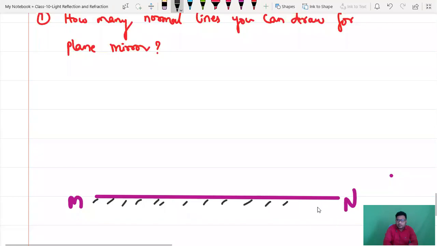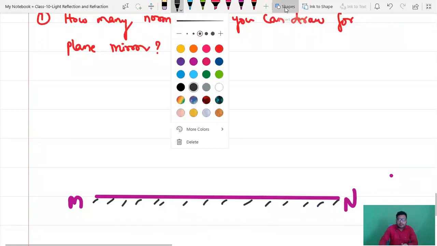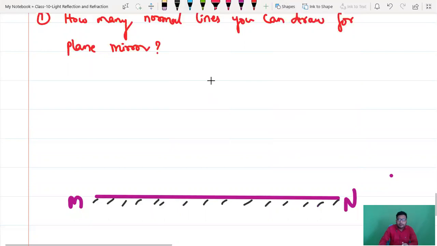I think you know what a normal line is. A normal line is nothing but a line passing perpendicular to the mirror. After touching it, the incident ray will move at 90 degrees and it will bounce back along the same path, normal. Like that, how many normals can you draw? Expecting answers.